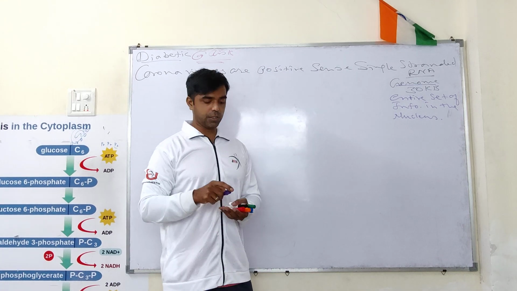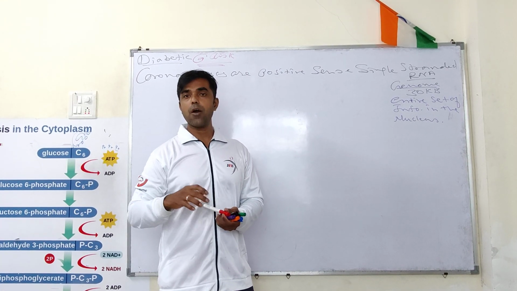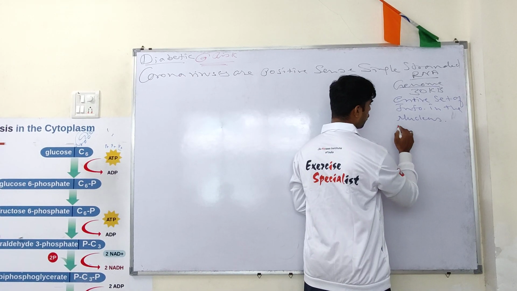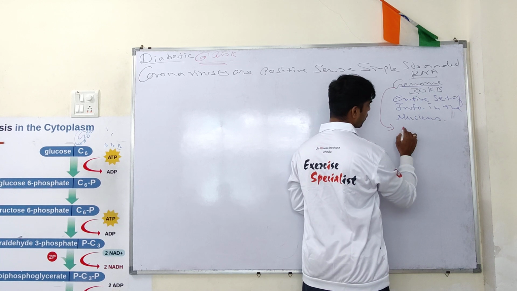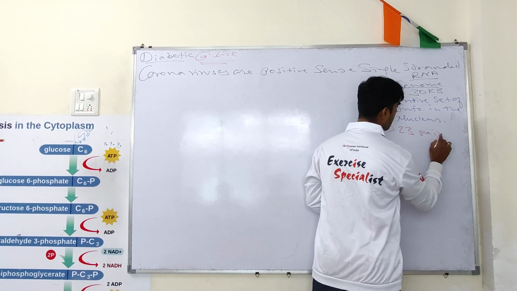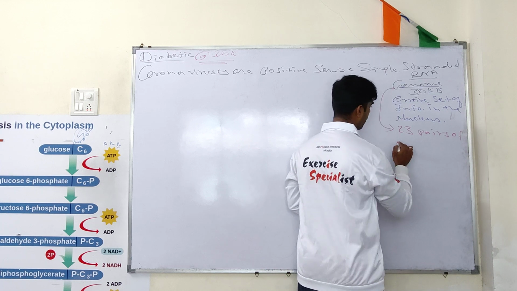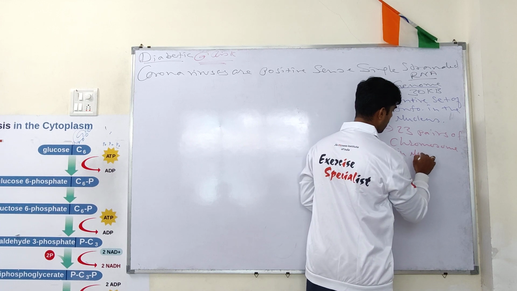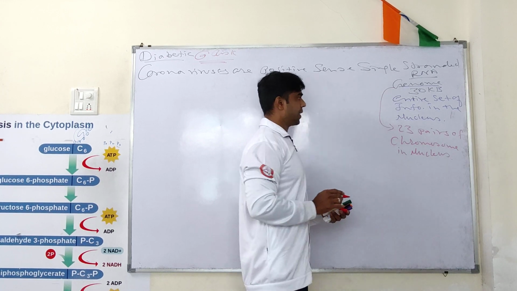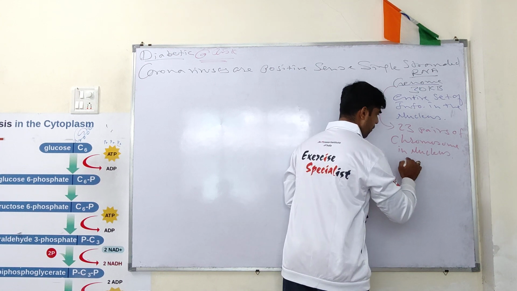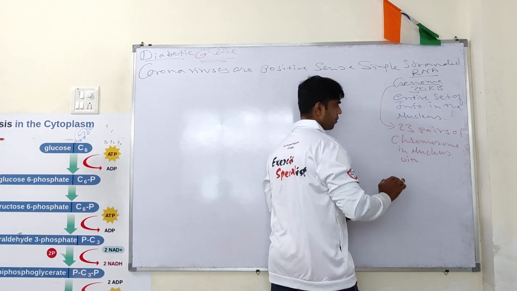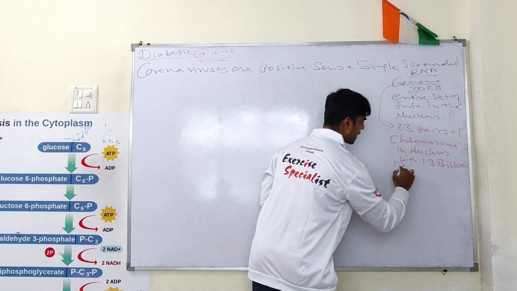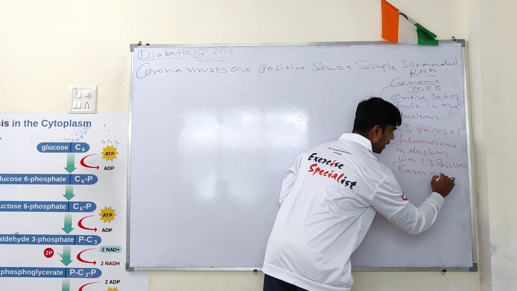Now, if you see the genome in humans, we have 23 pairs of chromosomes in the nucleus with 1.3 billion bases of DNA